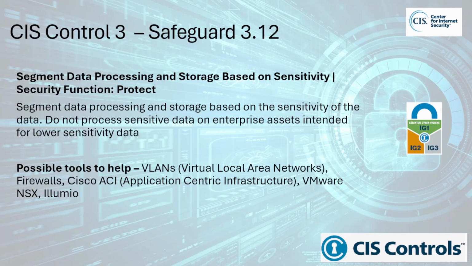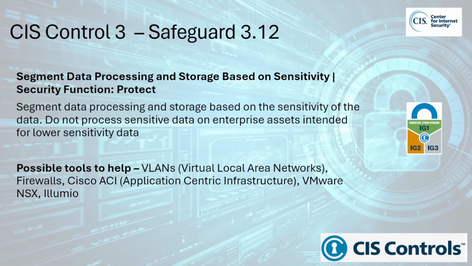Safeguard 3.12: Segment data processing and storage based on sensitivity. This falls within the Protect security function and is within Implementation Group 2. Segmentation of data processing and storage based on sensitivity means organizing and storing sensitive data in a way that restricts access to only those who need it, and ensuring that such data is handled and processed in a more secure manner than less sensitive data.